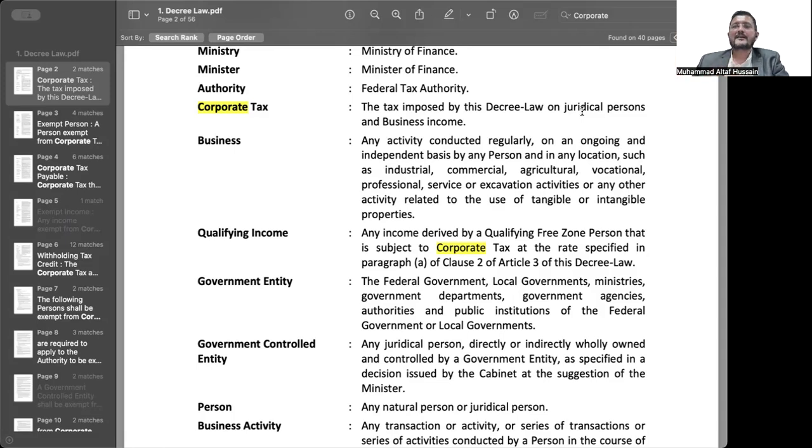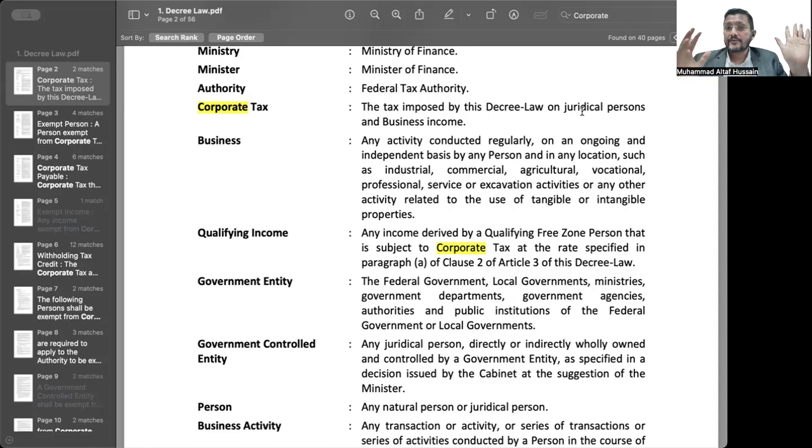But interestingly, in the world of corporate tax in UAE, some guides have been issued which have clarified that if a partnership firm is registered with Dubai Economy, for example, or another free zone, then it will be seen as a juridical person.